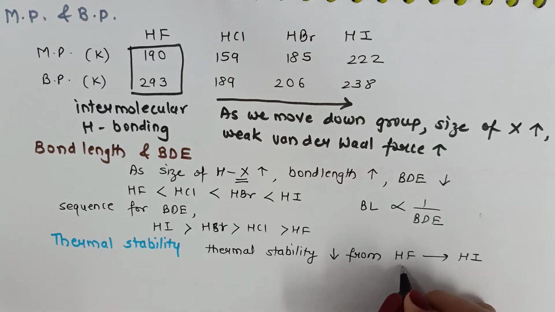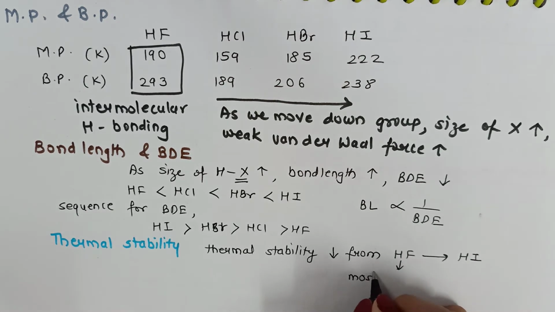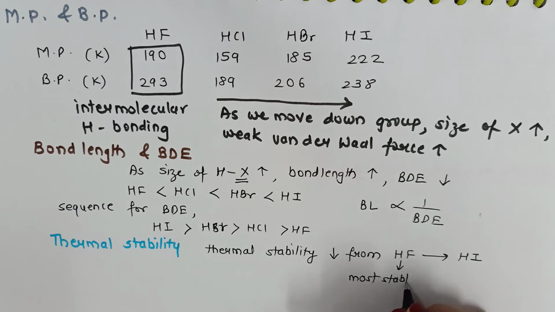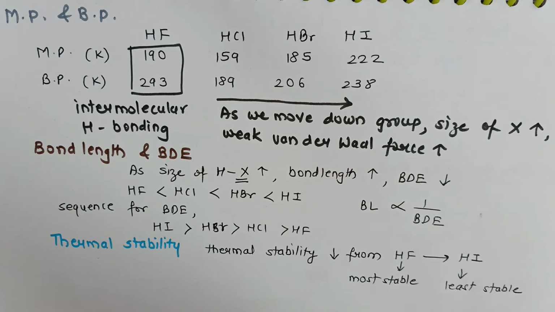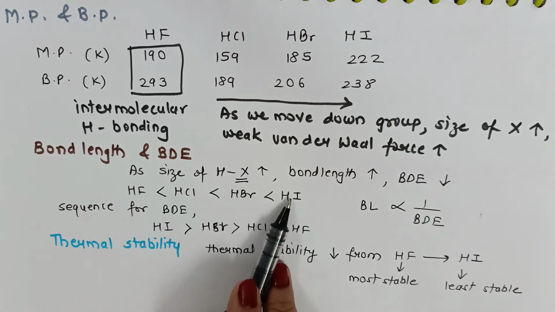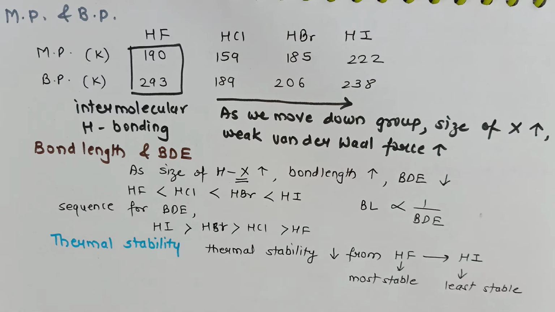That means hydrogen fluoride becomes the most stable, whereas hydrogen iodide becomes the least stable. Now this decrease in the stability of hydrides is due to decrease in bond strength. Bond strength decreases down the group and therefore thermal stability decreases down the group.